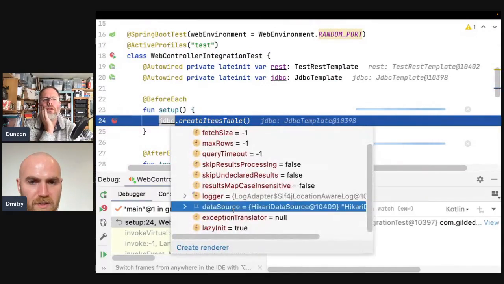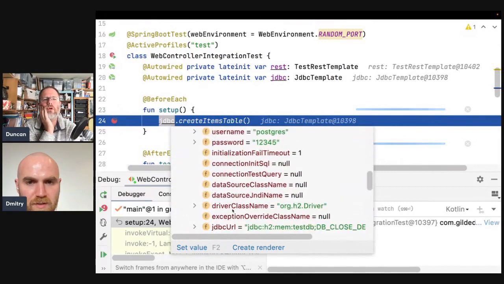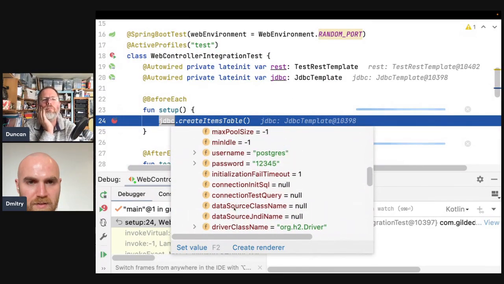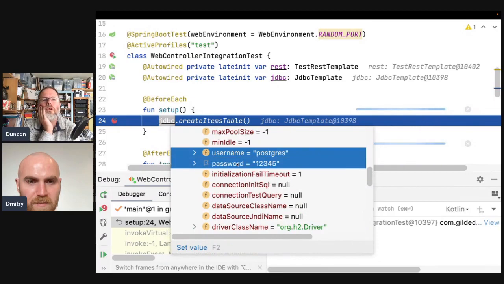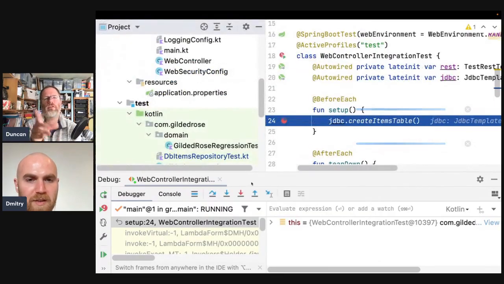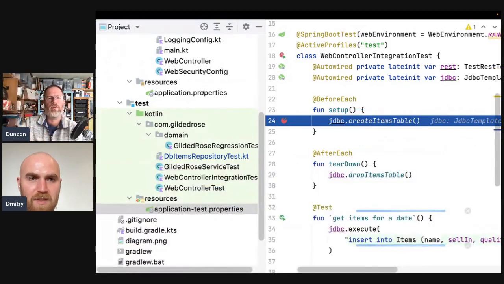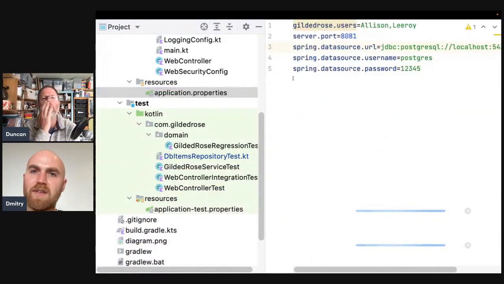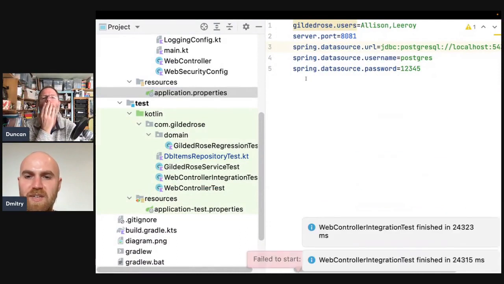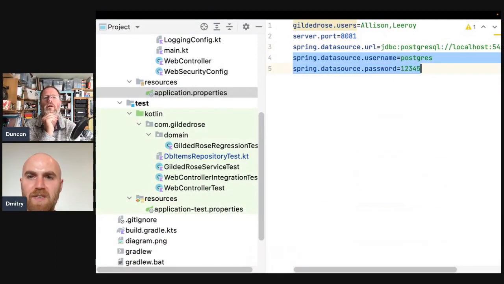So this data source. Oh, hold on, no, username Postgres. I don't think there were any usernames. So Postgres is what you're running in production, effectively. That's when you're running it, not in tests. Yeah, this is interesting. It's taking these names basically from production.